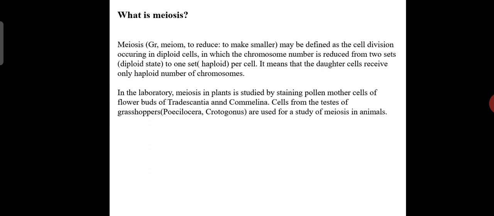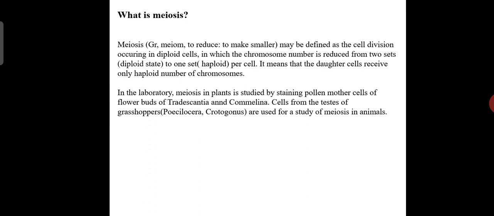So meiosis may be defined as the cell division occurring in diploid cells, in which the chromosome number is reduced from two sets, from diploid to one set per cell, right? That means the daughter cell receives only the haploid number of chromosomes from a diploid one.